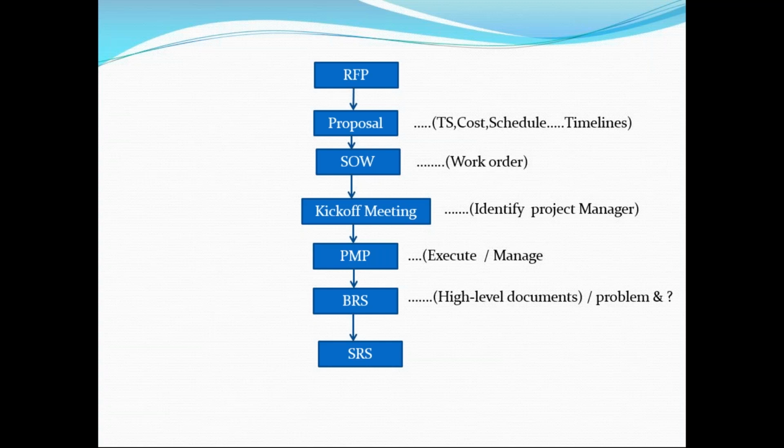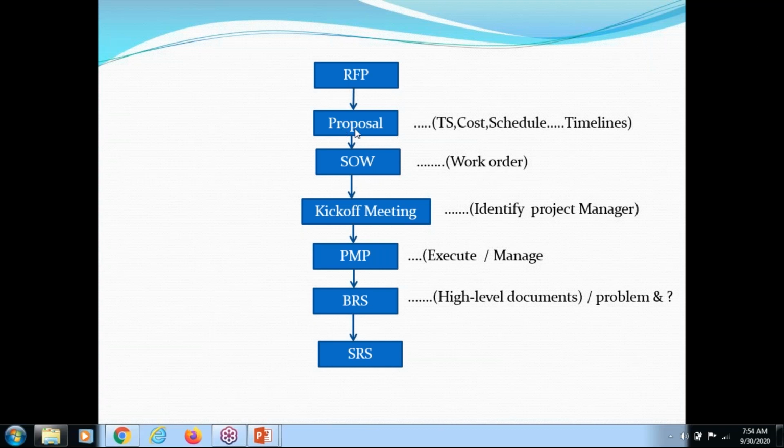We are ready to do your project, and this is the timing schedule: we are releasing it over 2 years, the first phase in 3 months and the second phase in 3 months. They will provide each and everything in the proposal document, with timelines. If this proposal is accepted by the client, with the technical solution, the cost and the schedule, then the client and organization will go with an SOW. What is an SOW? A signed statement of work order.